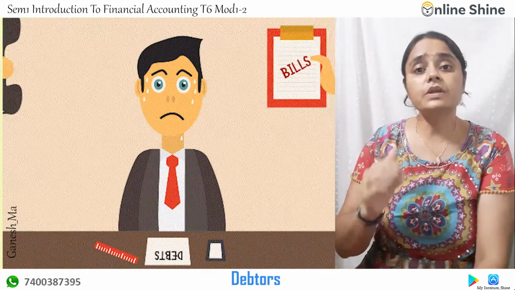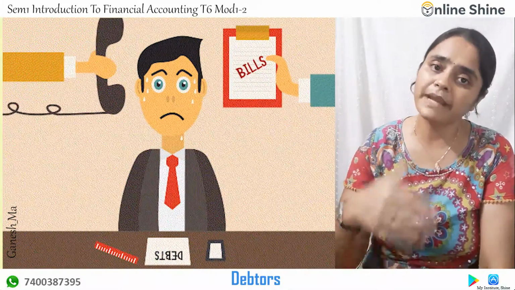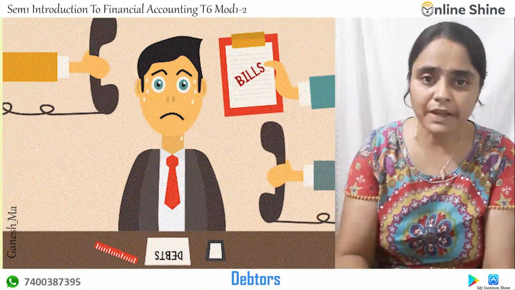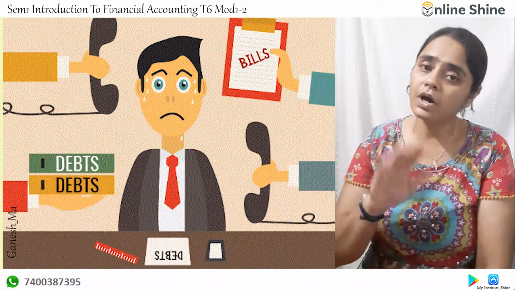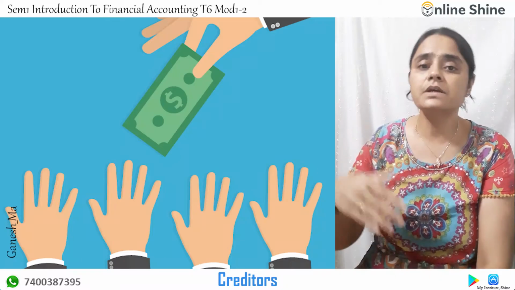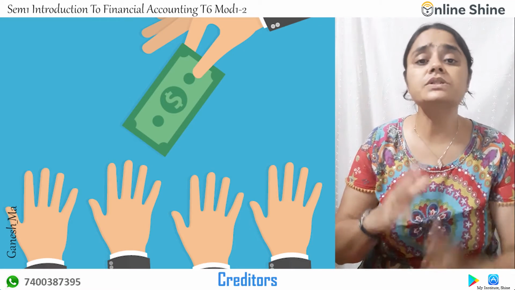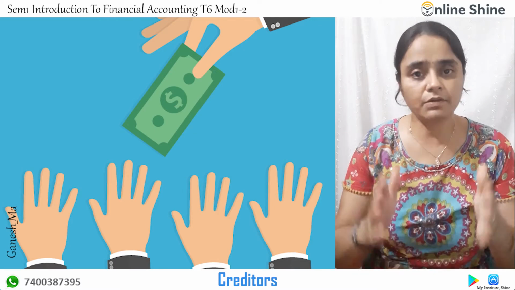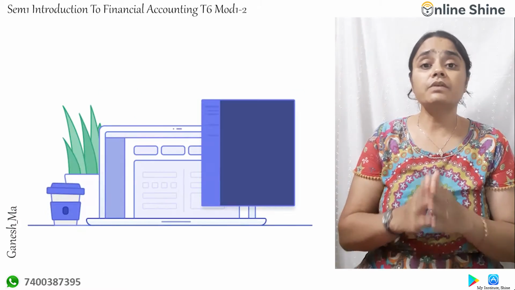After that, we are going to learn what is debtor. Debtor means my customers, to whom I am selling my goods on a credit basis. On the other hand, vice versa, creditor means from whom I am purchasing goods on a credit basis, that becomes my creditor. Next, we are going to learn something very important.